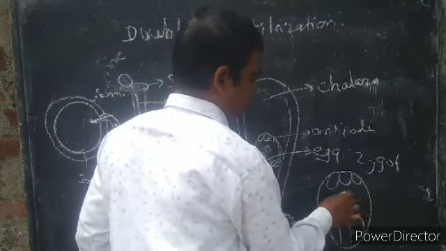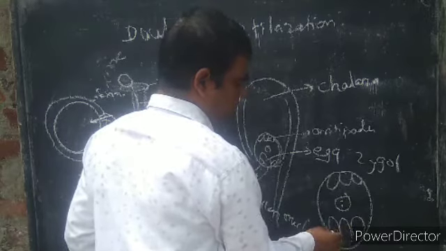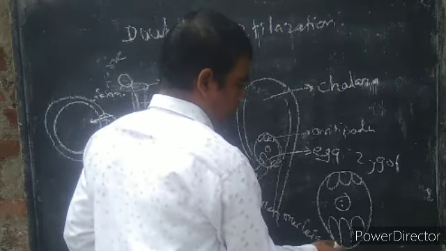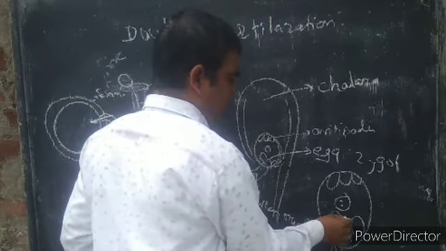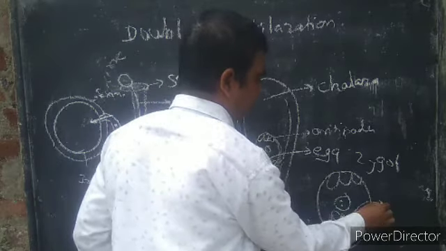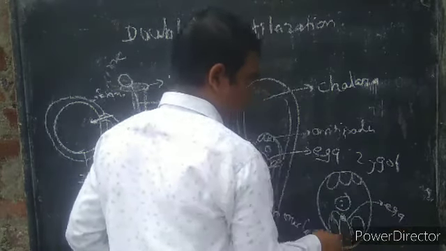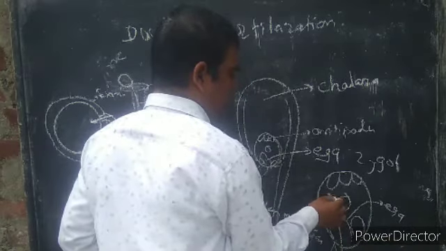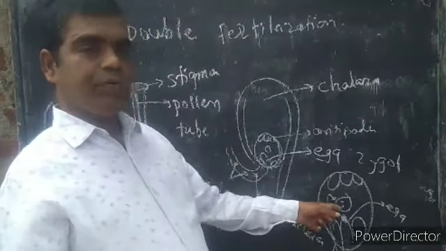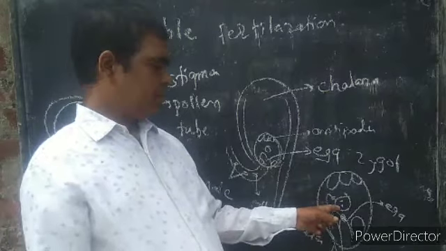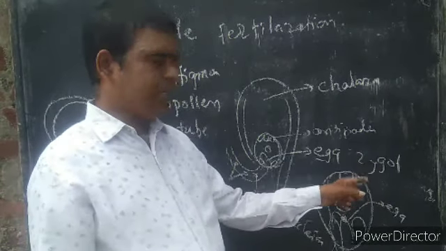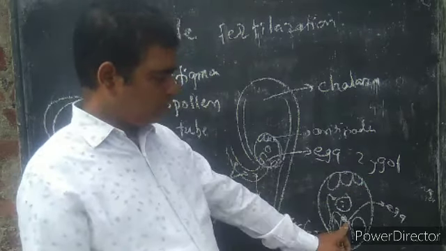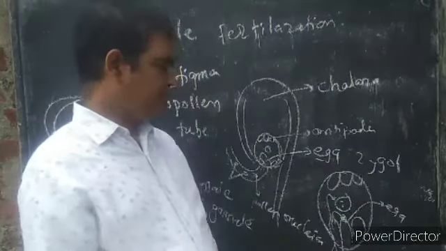The first male gamete fuses with the egg to form the zygote, and the second male gamete fuses with the secondary nucleus to form the primary endospermic nucleus, and from the egg the zygote is produced.